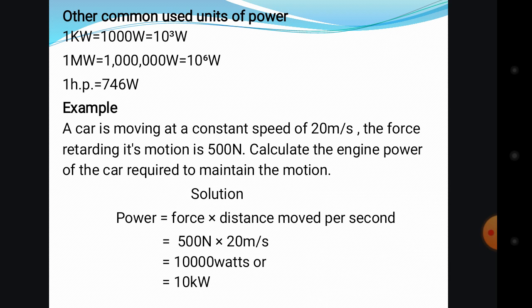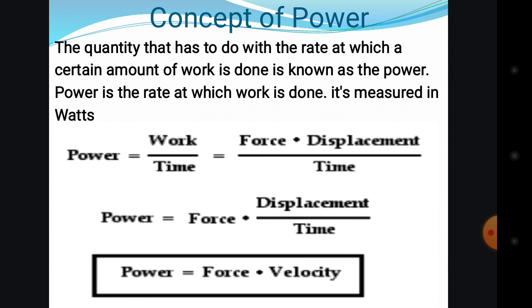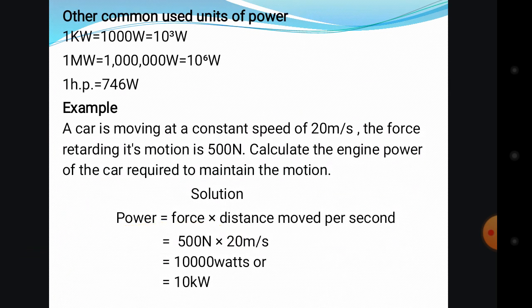So you see you have to use the second formula, the one that says force times the velocity. Normally power is the force times the distance moved per second, and this distance moved per second is the velocity, because it is in meter per second, the constant velocity the car is moving with.